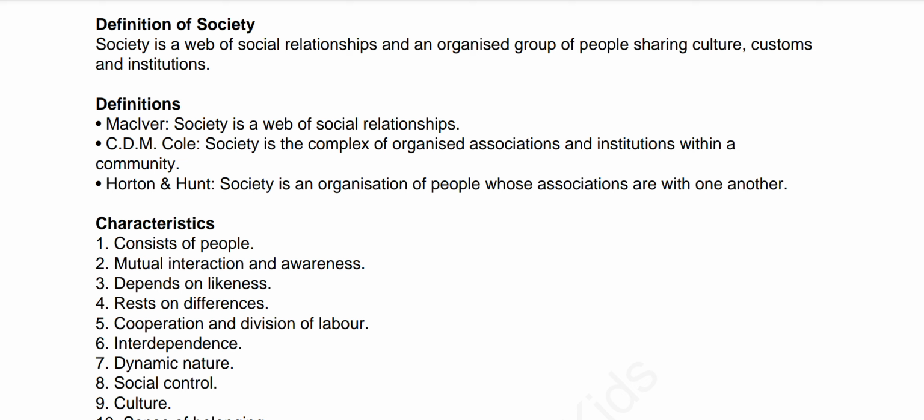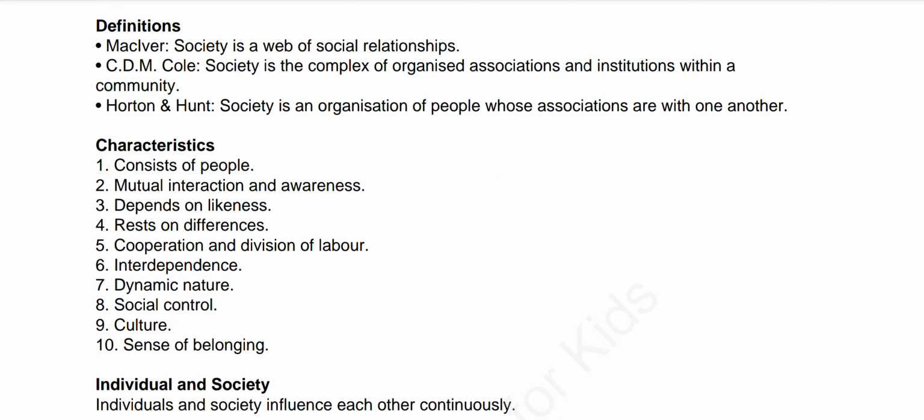The first one is that society is a web of social relationships, and the third one is that society is an organization of people whose associations are with one another. The second one you may not remember. It's not C, by the way. There are a lot of mistakes, sorry for that. It's G.D.H. Cole: society is the complex of organized associations and institutions within a community. This is all about definitions.